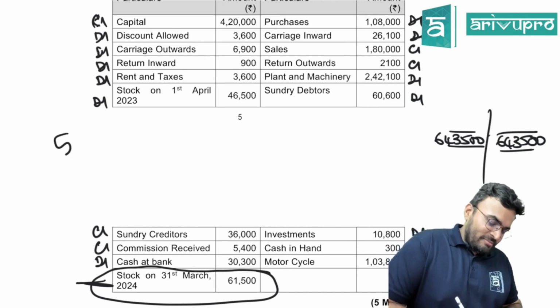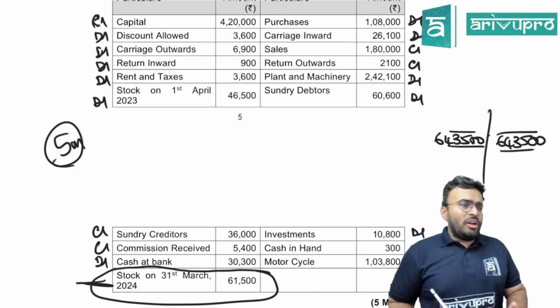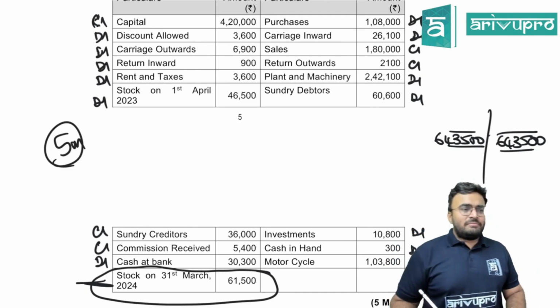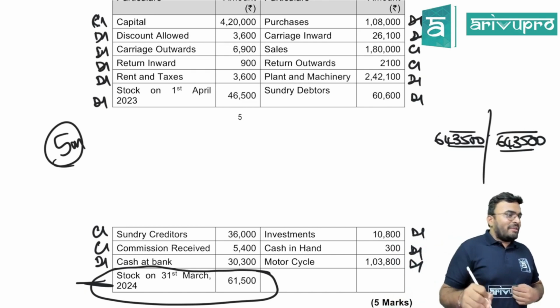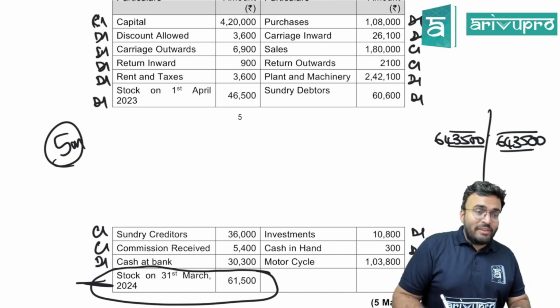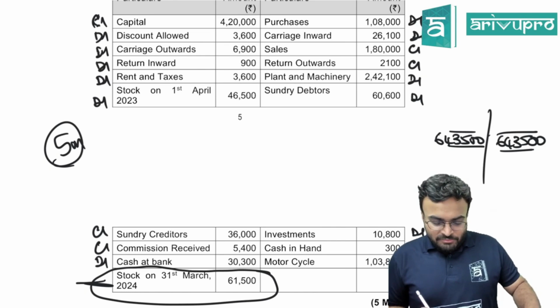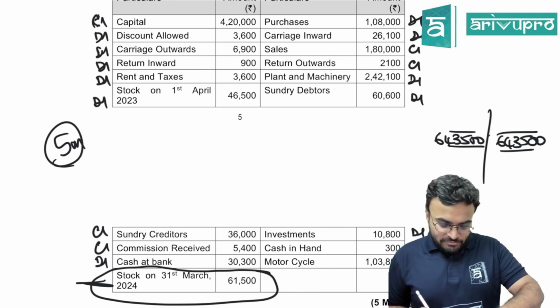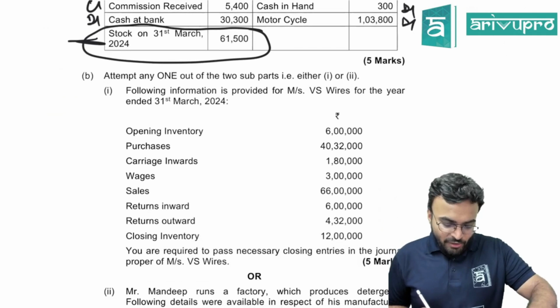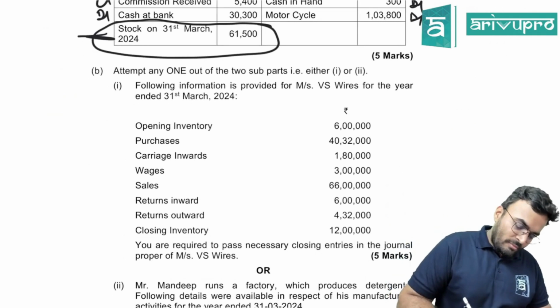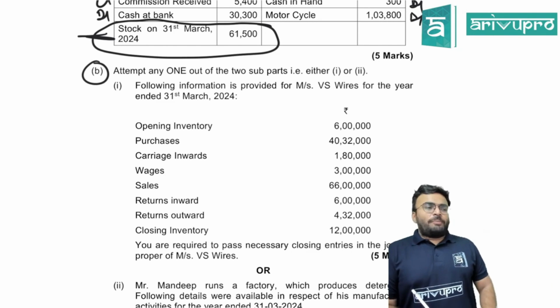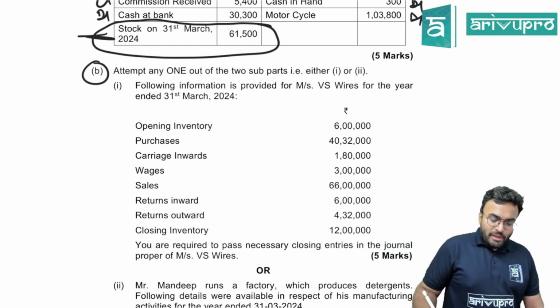5 marks. If I am not wrong, this question is there in the study material. Exact structure like this only. Giving stock at the end. Let's go further. That was 4A. 4B. I hope there is no problem in that trial balance question.